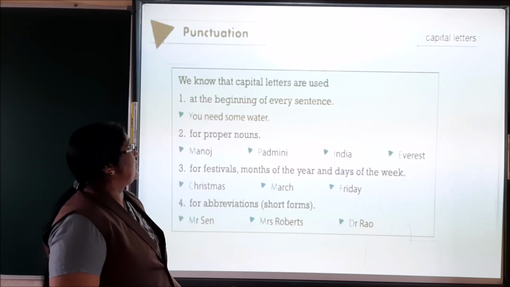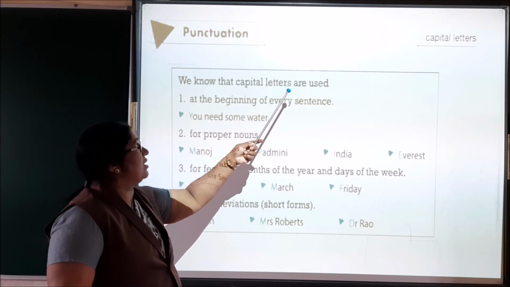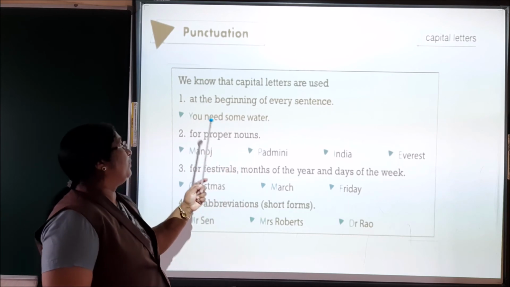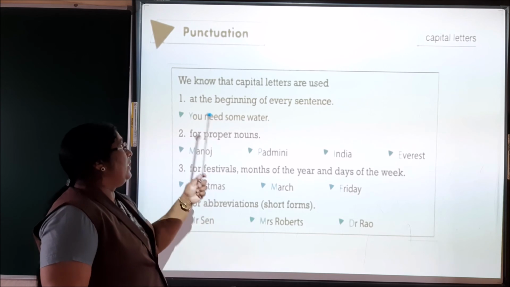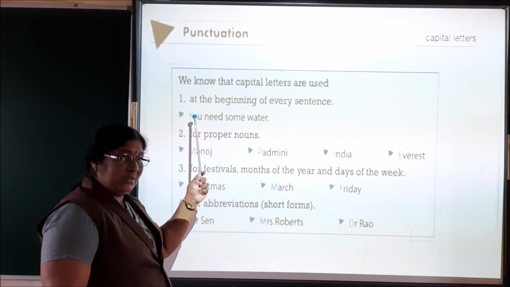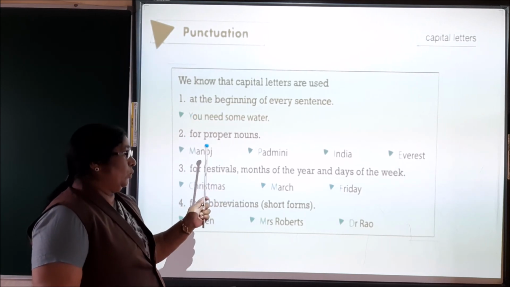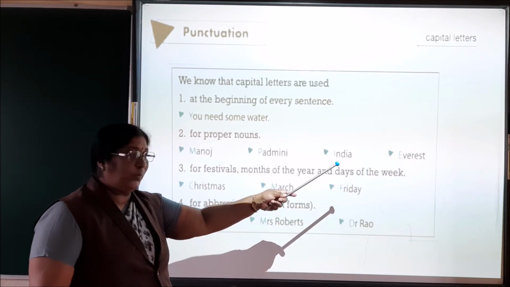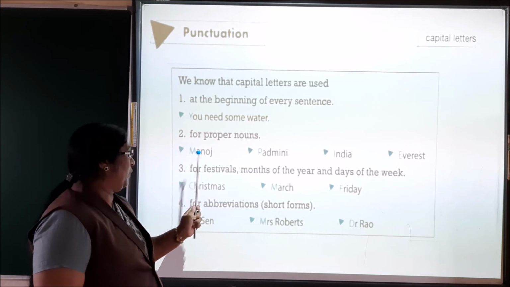Now, next exercise, punctuation. We know that capital letters are used at the beginning of every sentence. Here, the sentence is, you need some water. Here, Y in you is started with a capital letter. Second, for proper nouns: Manoj, Padmini, India, Everest. These names are all proper nouns. So we have to use a capital letter for proper nouns.